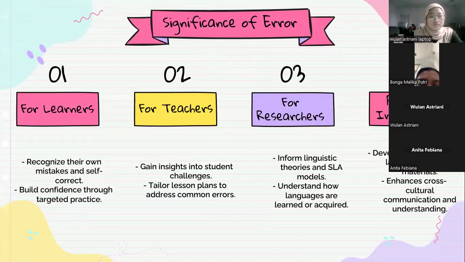There are four aspects for significance of error. At first, there is for learners. For learners, error could be recognized as their own mistakes and self-corrected, and build confidence through target practice.